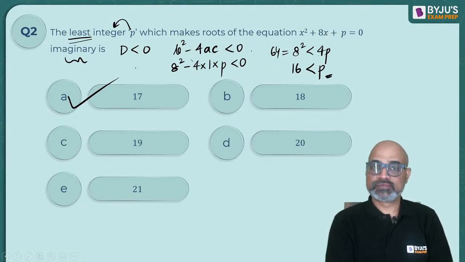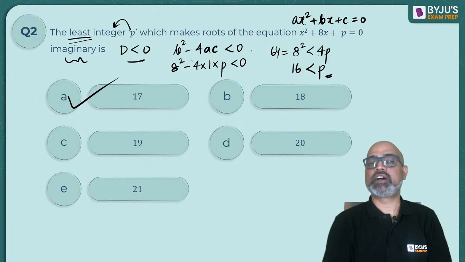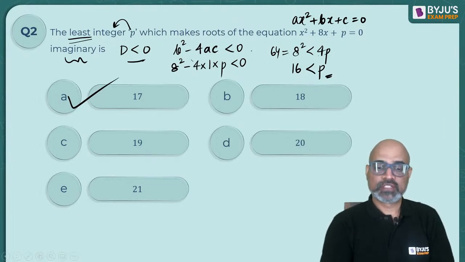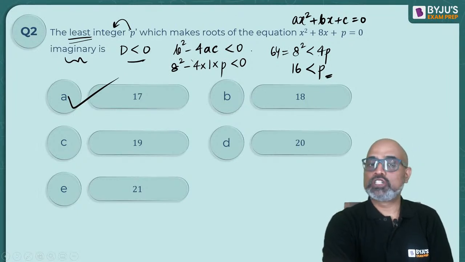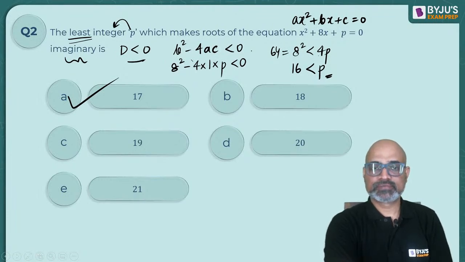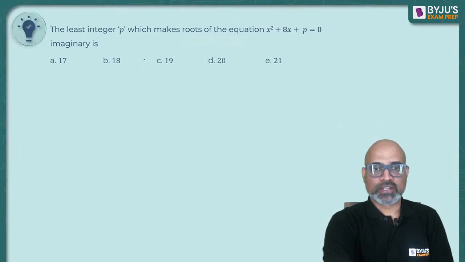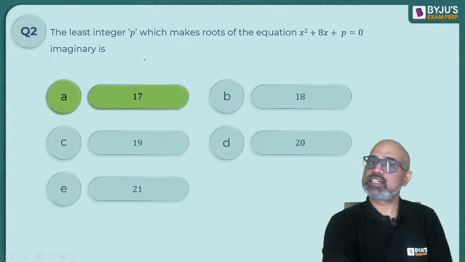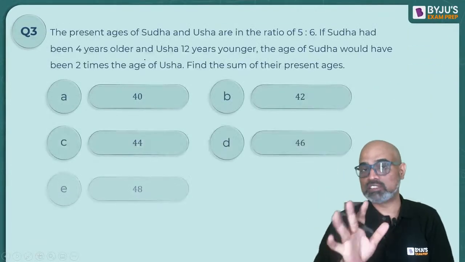Right? All you have to do was compare what is A, what is B, and what is C, and use this discriminant part. Got it, Varsha? I have no idea why people got 20 as the answer. Maybe some silly mistake you guys did. 64 by 4, maybe you made it 19, I don't know. Okay. So the answer is going to be 17. A lot of you answered it correctly. Very good.